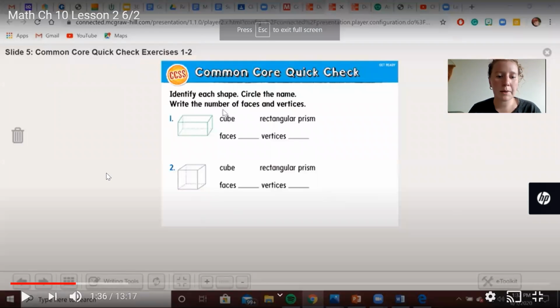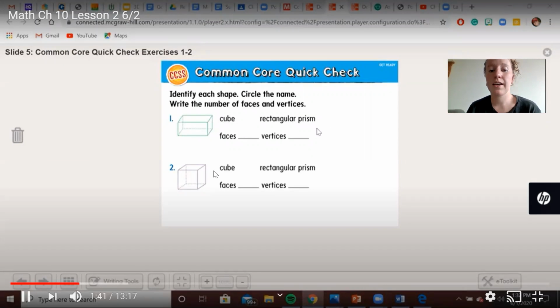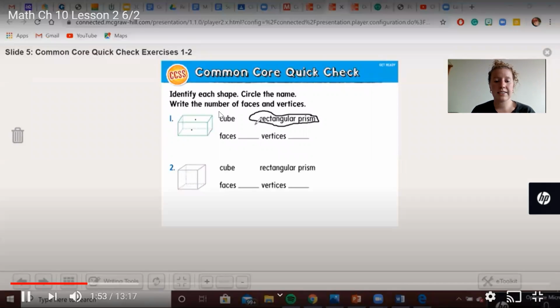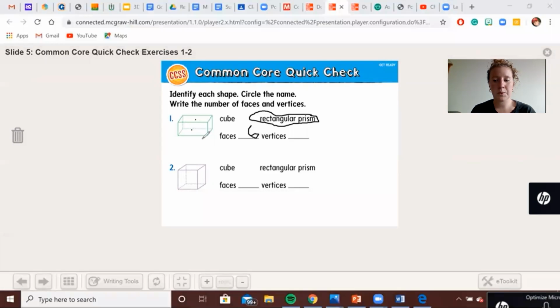And we were first talking about the name of these shapes and the number of faces and number of vertices for each shape. So you can see that the first one is a rectangular prism. If you count the faces, you'll see that it has 6 faces and 8 vertices. That's what we practiced yesterday.